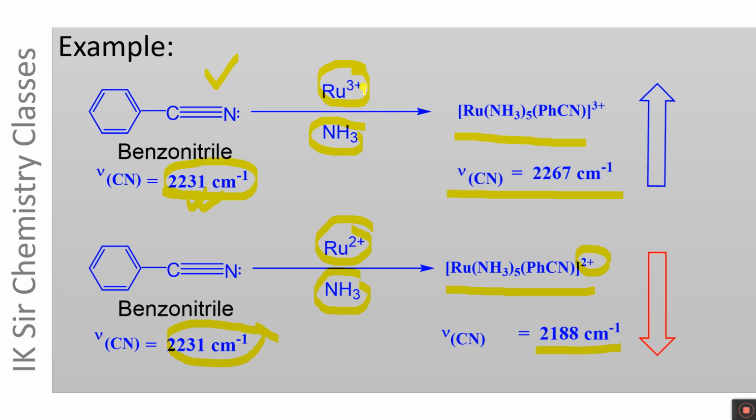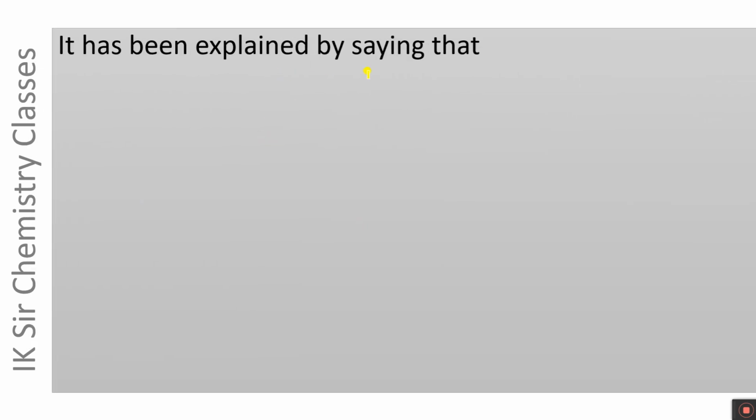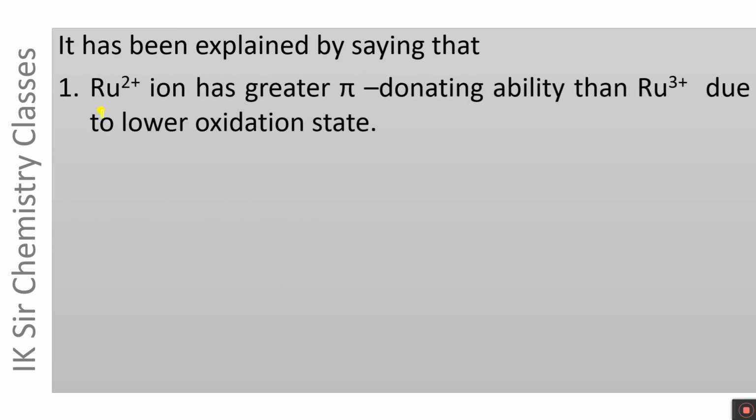Ru3+ is a poor pi donor due to its high positive charge, and Ru2+ ion is a good pi donor due to its lower positive charge. It has been explained by saying that Ru2+ ion has greater pi donating ability than Ru3+ ion due to lower oxidation state.